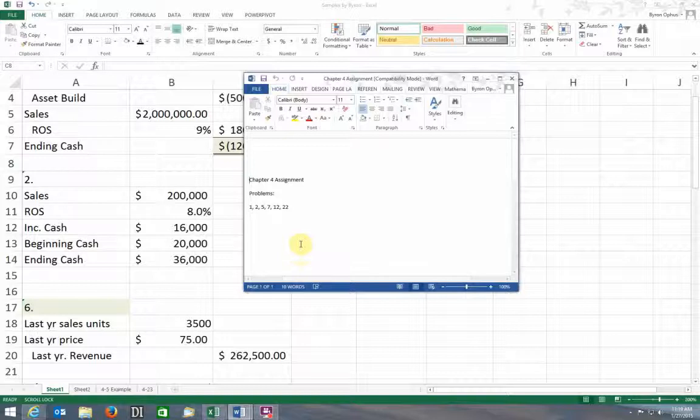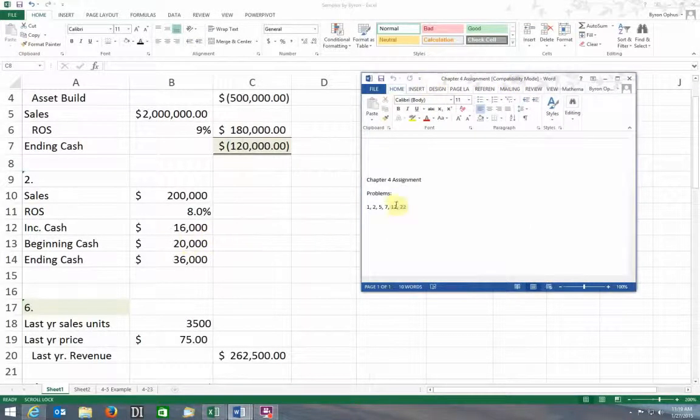So Philip Morris expects sales next year. Philip notes that net assets minus liabilities will remain unchanged. So in this case, we're not going to have that asset build, like we did in problem number 1. His clothing firm will enjoy a 12% return on total sales. He will start the year with $150,000 in the bank. What will Philip's ending cash balance be?